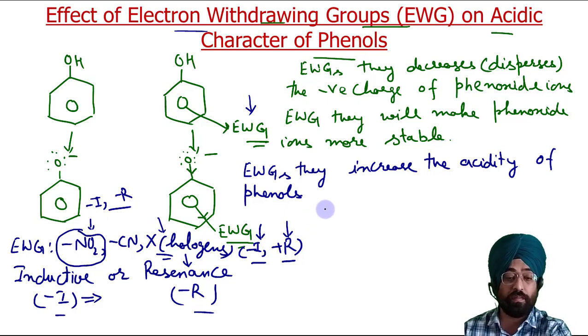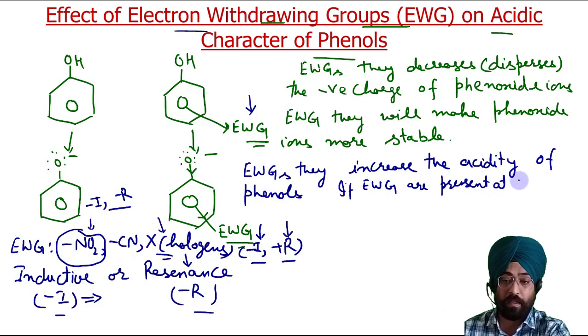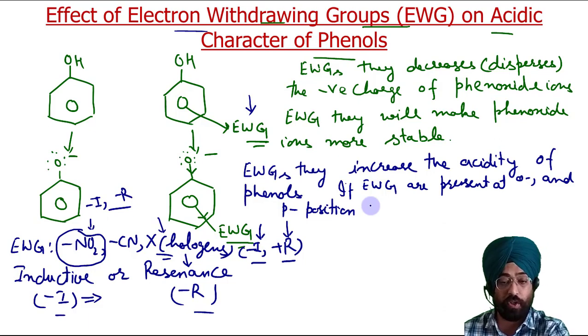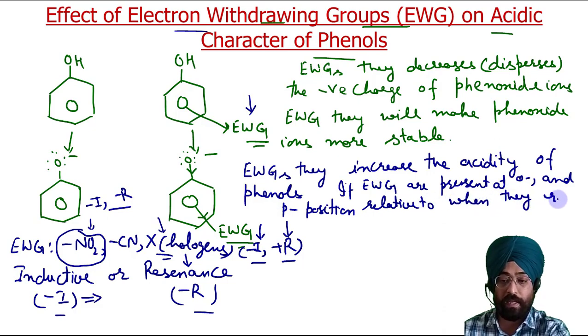Generally, if electron withdrawing groups are present at ortho and para positions, then their effect is more, they will increase the acidity more relative to when they are at meta position.